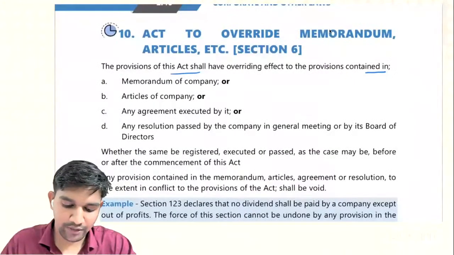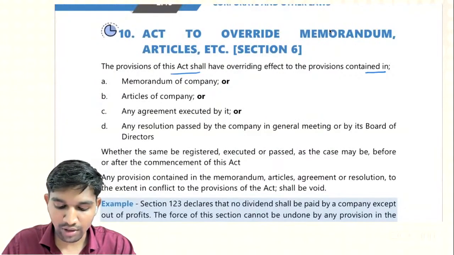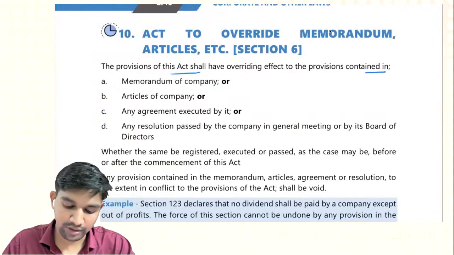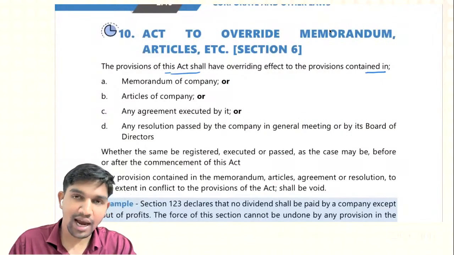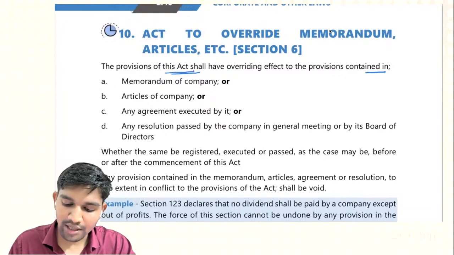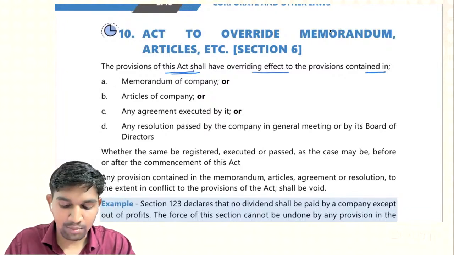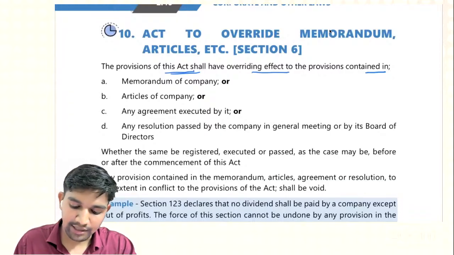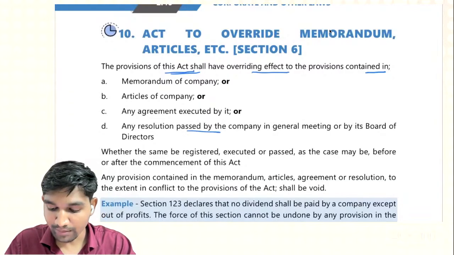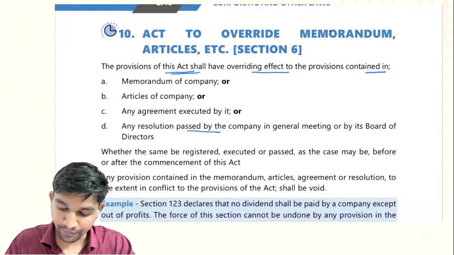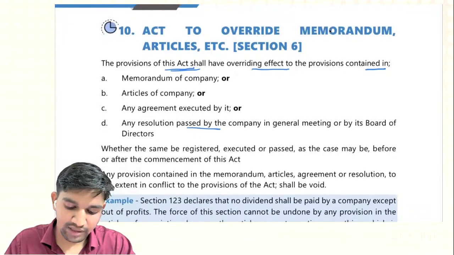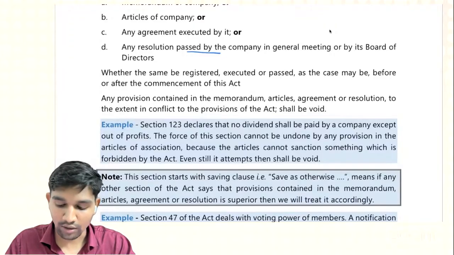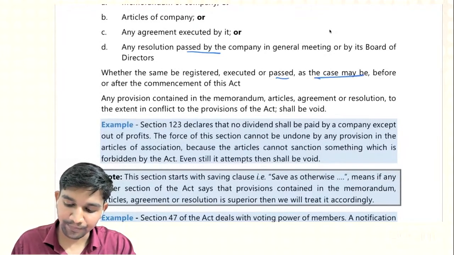In this video, we are going to learn about the Act overriding the memorandum, articles, etc. This is Section 6 of the Companies Act 2013. The provisions of this Act shall have overriding effect over the provisions contained in the memorandum of the company, the articles of the company, and any agreement executed by it, and any resolution passed by the company in general meeting or by its board of directors, whether the same be registered, executed, or passed, as the case may be.